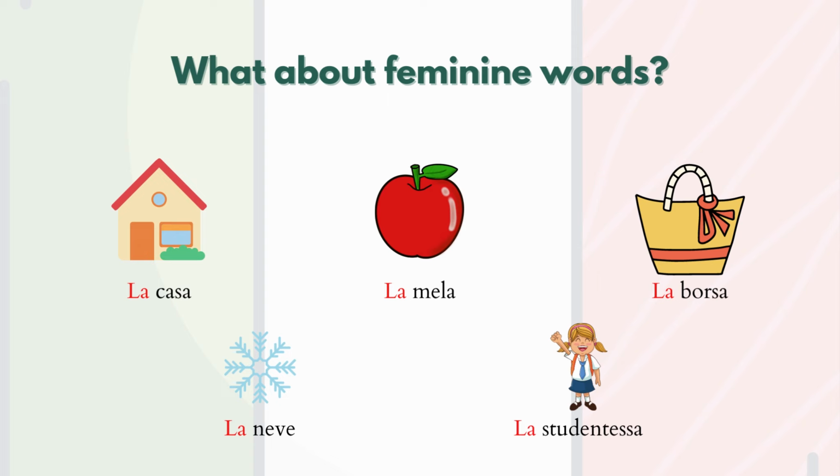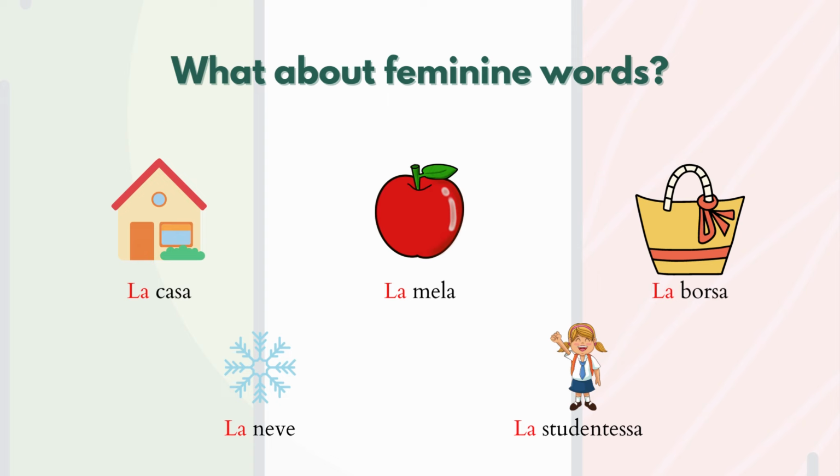So, if we have studentessa or zia, the article will still be la. But if we have studente, zio, the article will be lo. So be very, very careful about this.